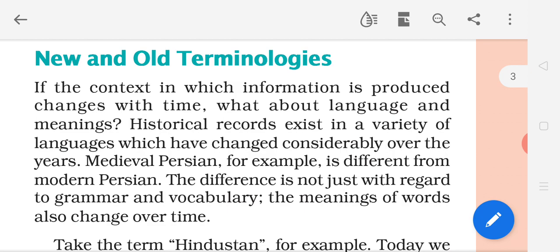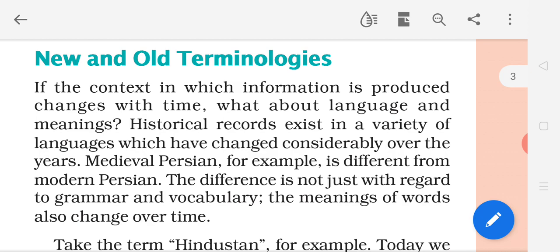How? With time. If the time changes, we can see the changes in the books as well as in the textbook also. What about language and meanings?